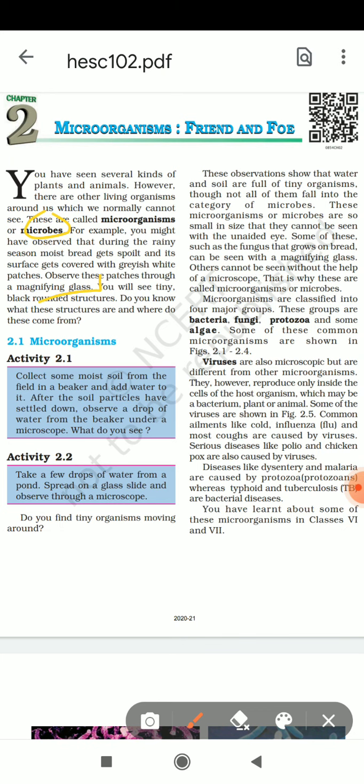What is that which we see using the magnifying glass? You will see teeny black rounded structures. Do you know what these structures are and where they come from? और वह कहाँ से आते हैं इसको हम पढ़ेंगे. Activity 2.1, firstly we discuss microorganisms.